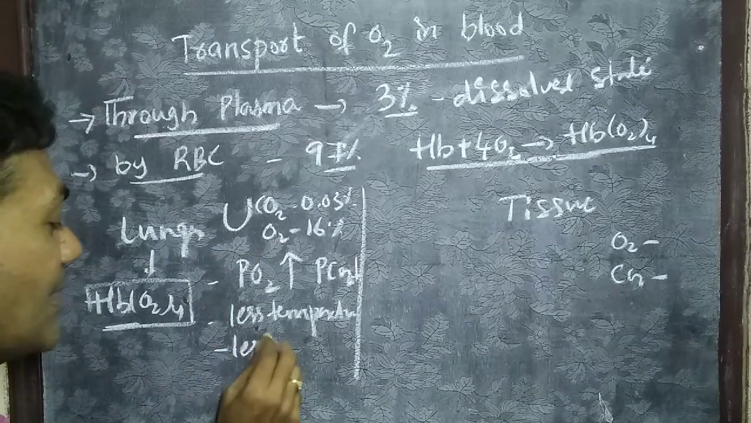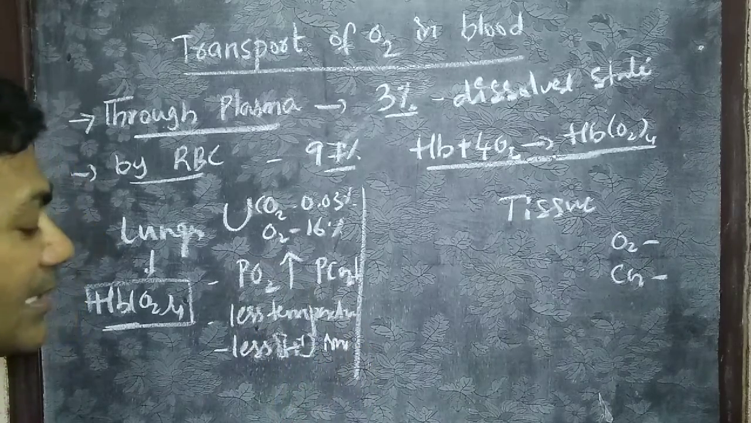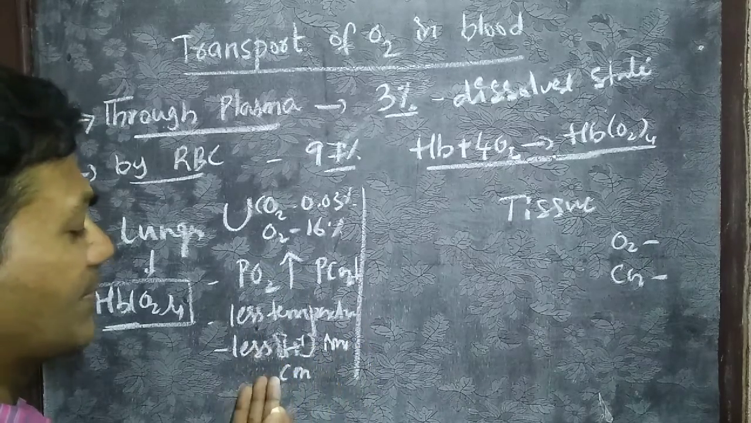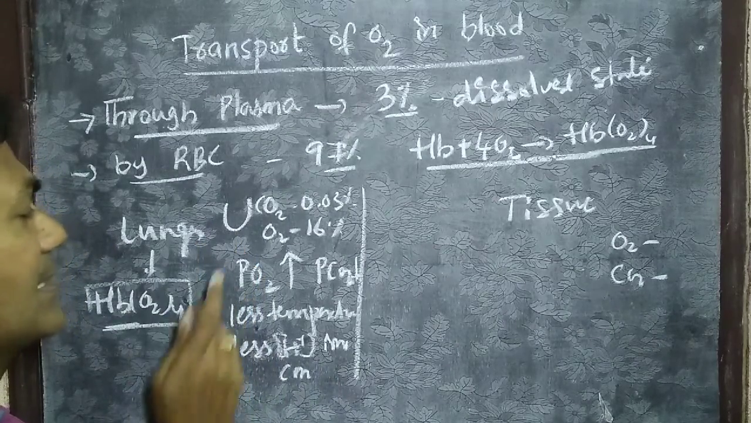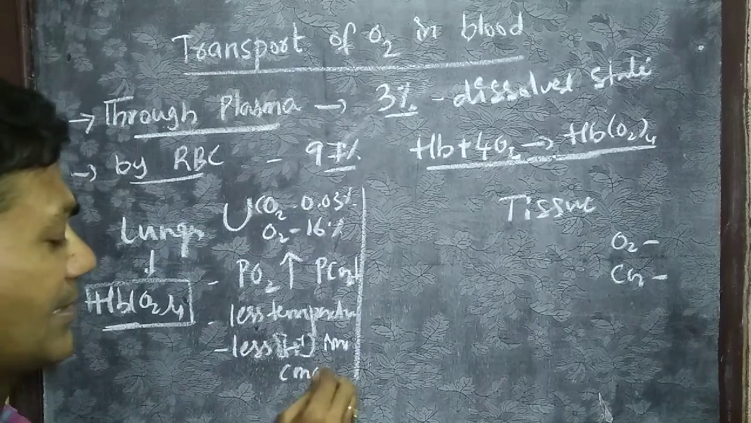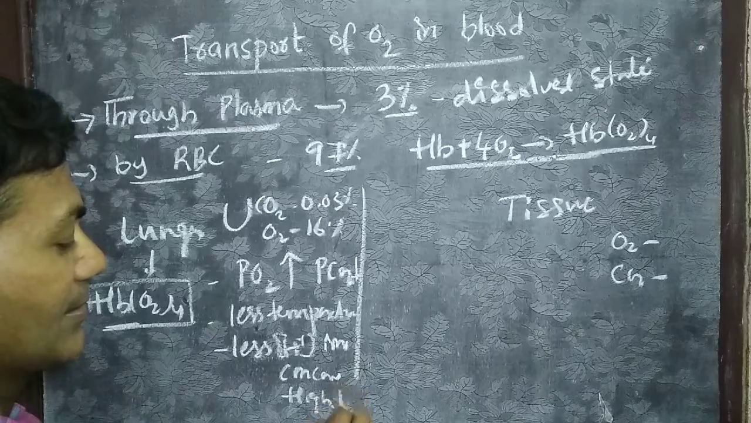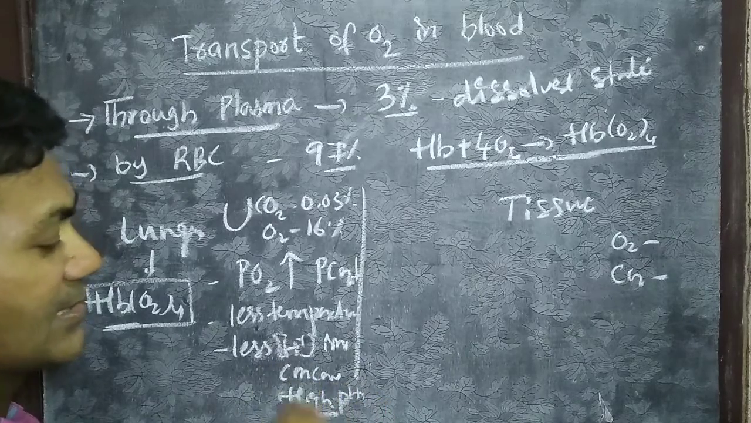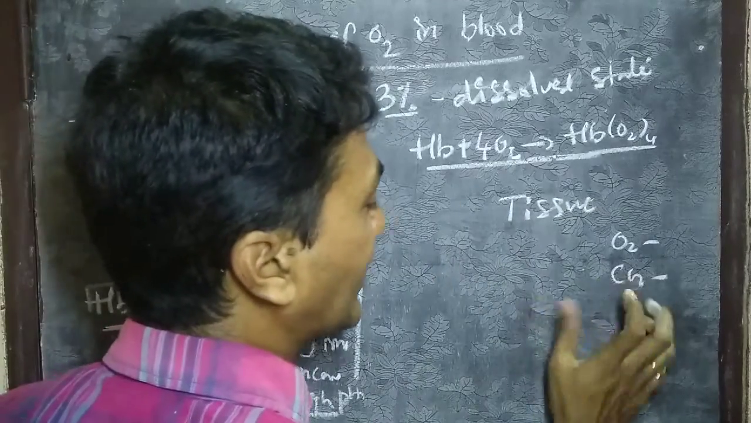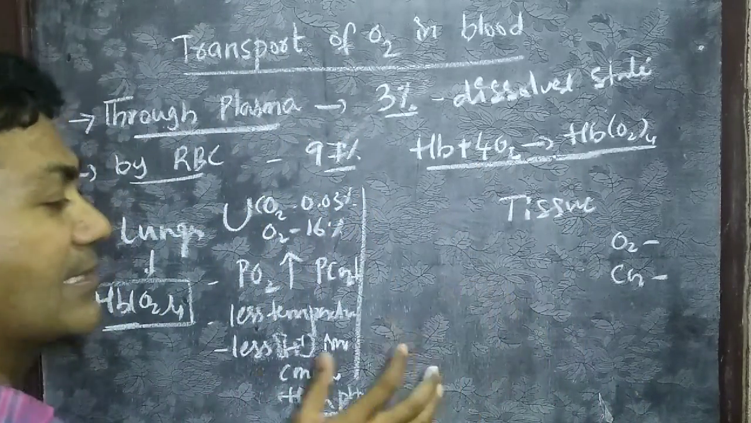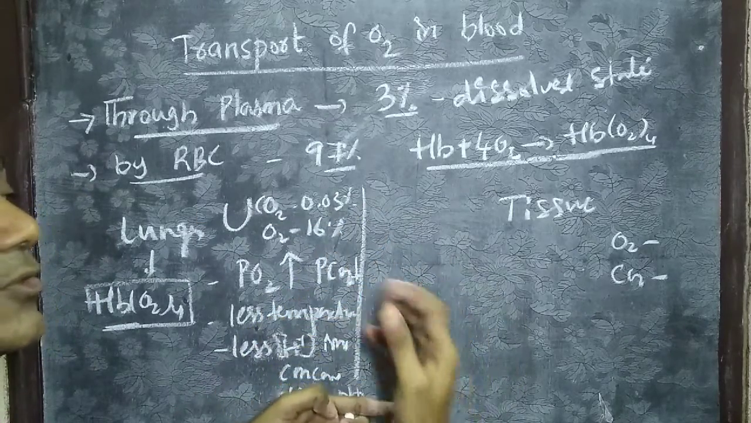And less H plus ion concentration. As we know, H plus ion concentration is very low in lungs, there are no H plus ions in lungs. Or you can say that high pH. So less H plus ion concentration means high pH only. Exactly opposite conditions are created at the tissue level, so that here oxygen will dissociate from the hemoglobin and carbaminohemoglobin will form.